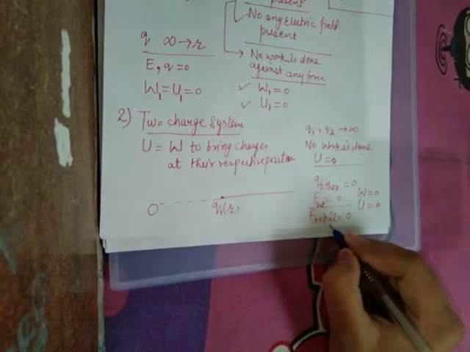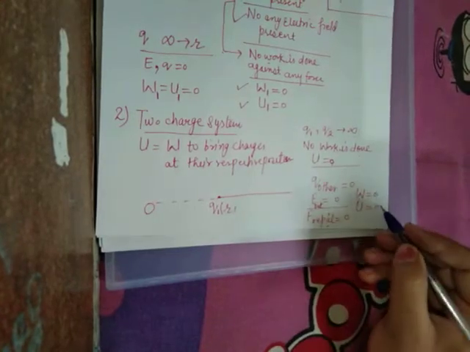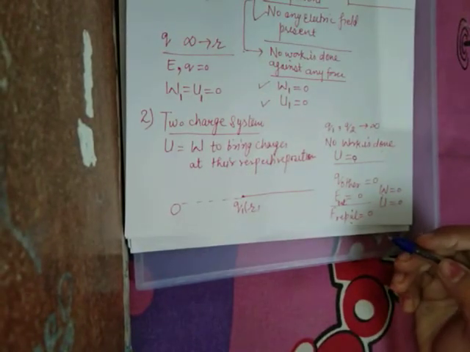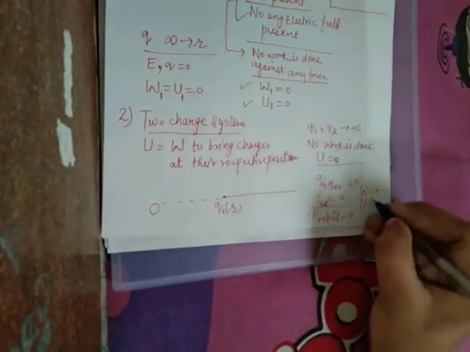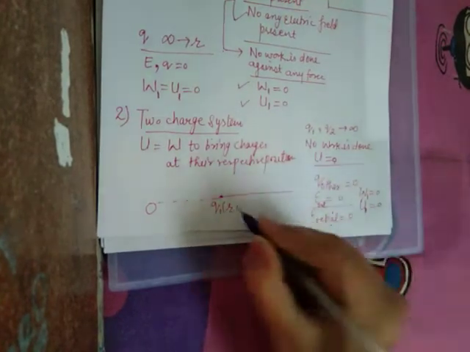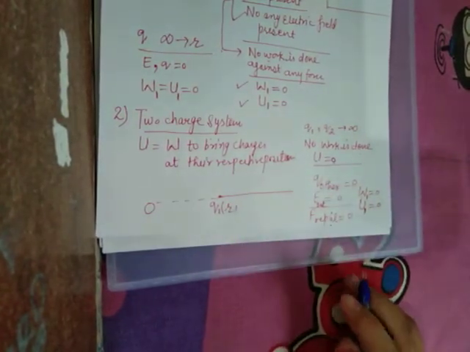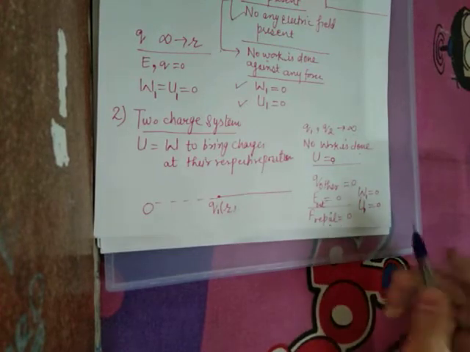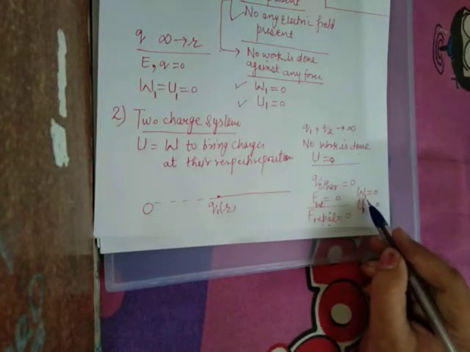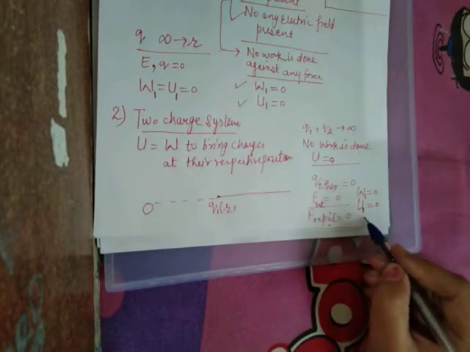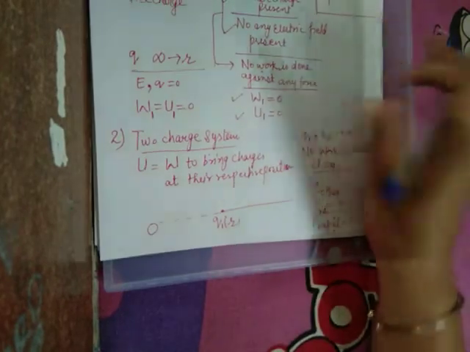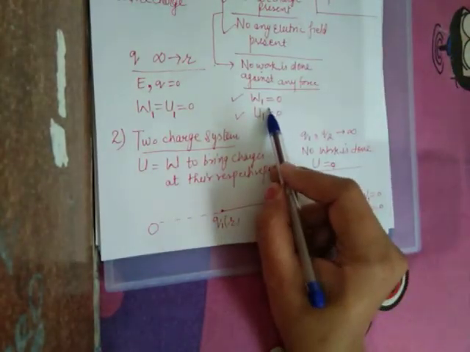No one is repelling, so we have no need to do any work. No potential energy for the first charge. Okay, so we have received our first step, that the work done to bring the first charge, or potential energy of the first charge, is 0, as we have studied in the last part.